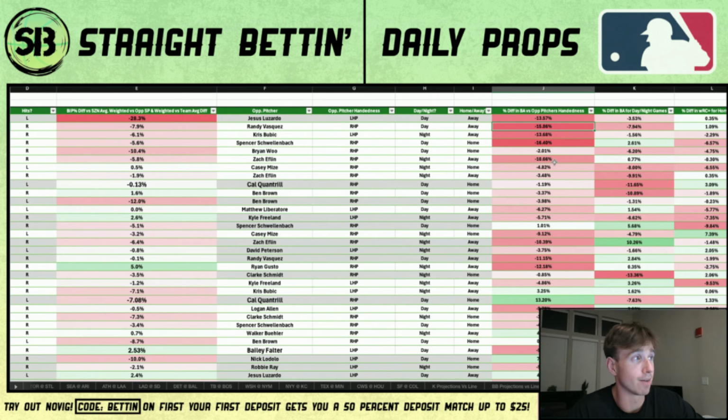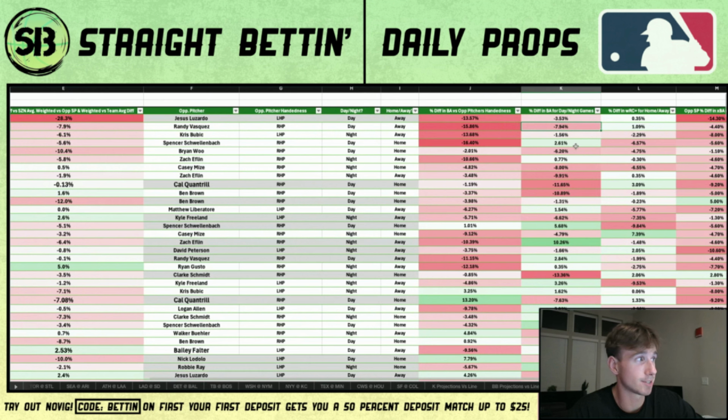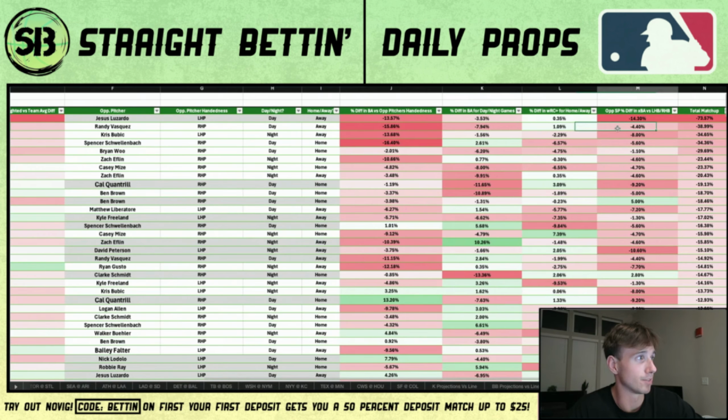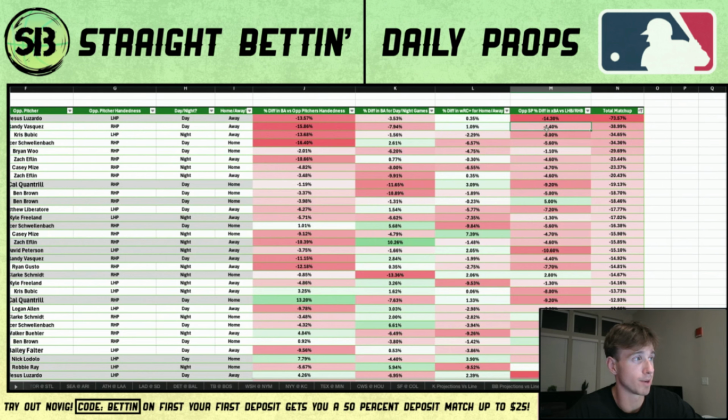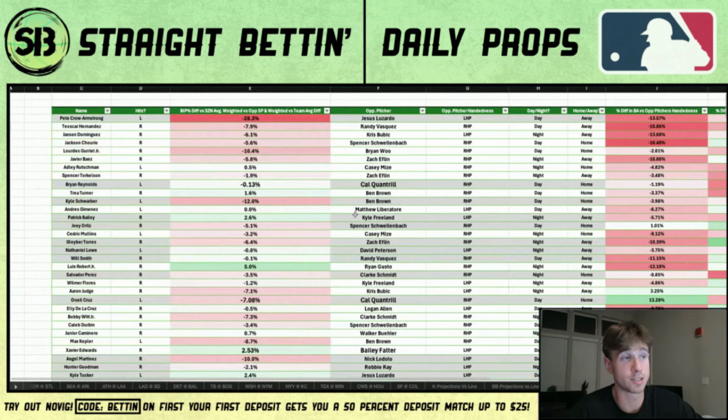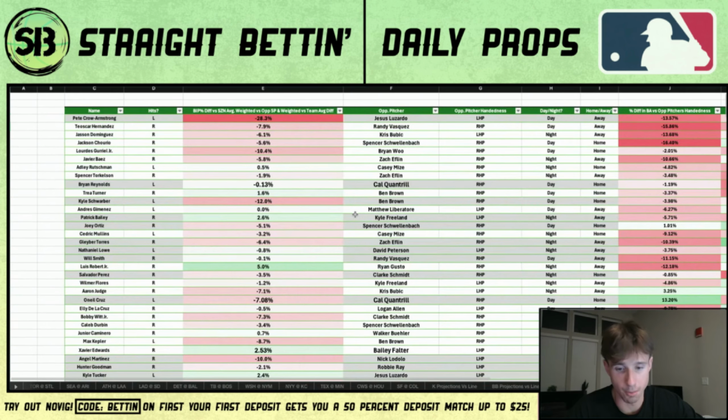Yeah, the difference in batting average is huge. I guess he even has a bad day-night split, so if it's a day game, his batting average drops around 8% compared to night games. And yeah, like I said, this is Randy Vasquez's expected BA split, so pretty much everything is going up against Teoscar here. Randy Vasquez is definitely not a good pitcher, right? But that's going to be reflected in the market, and that's why I think this gives you an edge, right?